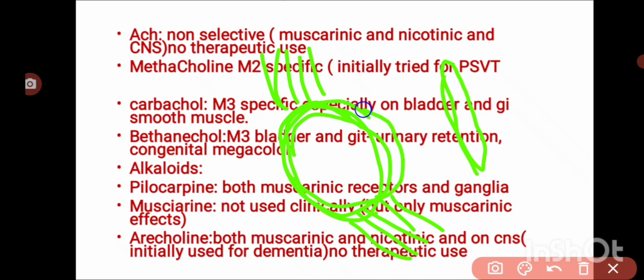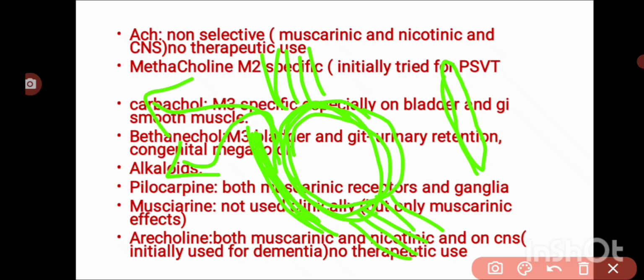Contraction of the ciliary muscles for a longer time causes the opening of the trabecular meshwork. This causes the removal of fluid from the anterior chamber into the canal of Schlemm, which is responsible for reduction of intraocular pressure.